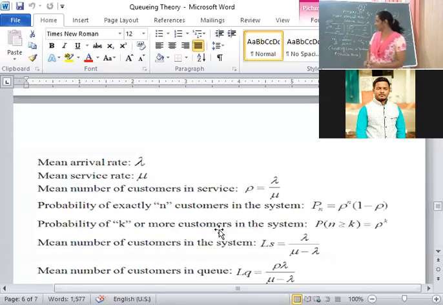While solving, just to take down these formulas, write down rho is equal to lambda upon mu, otherwise you will forget. Here only I have given mean number of customers in service, correct? Take down that.